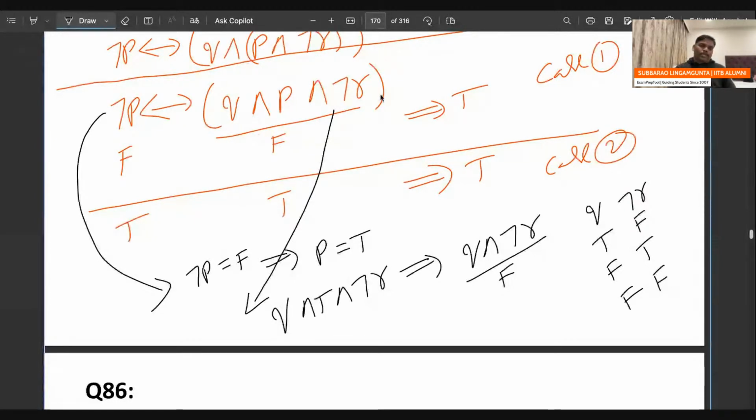Left false means negation P is false, means P is true. Substitute P true on the right side: Q and true and negation R, which goes to Q and negation R. This one you want to prove false, so the possibilities are true-false, false-true, false-false. From the first case, three possibilities.